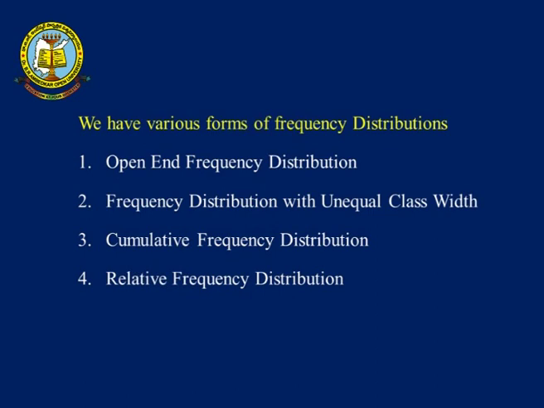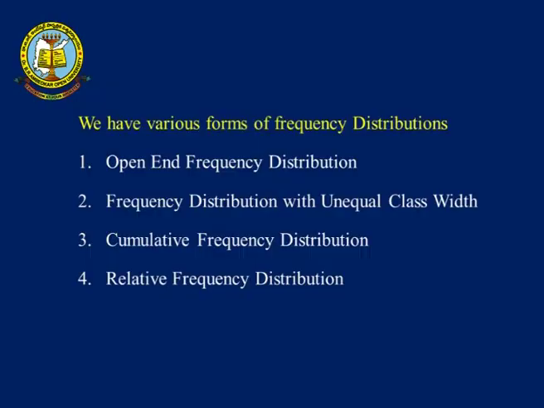Now, we have various forms of frequency distributions. This is also a very important topic. One is open end frequency distribution, frequency distribution with unequal class width, cumulative frequency distribution, and relative frequency distribution. These are the 4 categories of frequency distributions. After knowing the class intervals, we are talking about the different forms of frequency distributions.